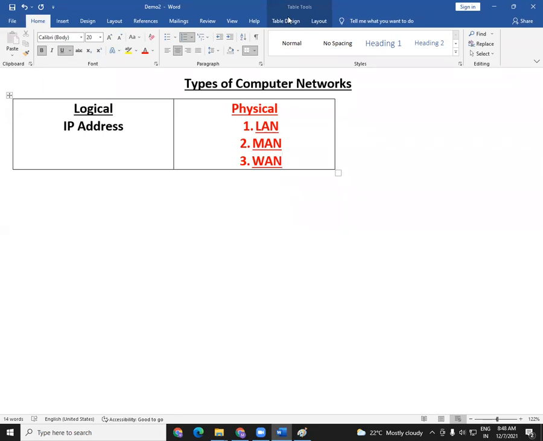Devices should be in the same logical network as well as the same physical network. If they are present in the same logical network and physical network, then they will communicate with each other directly. But in case they are present in different logical or physical networks, metropolitan means it is spread across a city. Suppose there is a branch in South Mumbai and a branch in North Mumbai. It's present in different locations, right? So then it is called metropolitan.